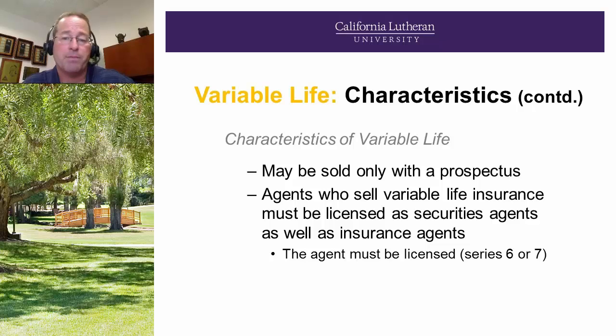It may be sold only with a prospectus, and the agents who sell variable life contracts must be licensed securities agents as well as insurance agents. So the agent must have a Series 6 or Series 7.